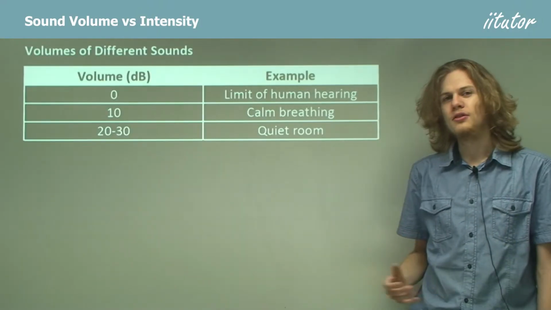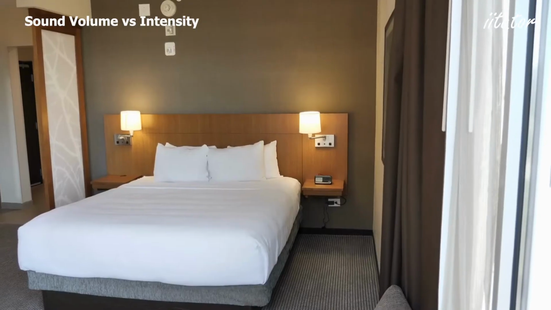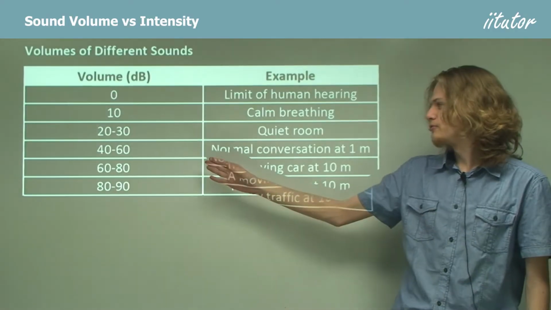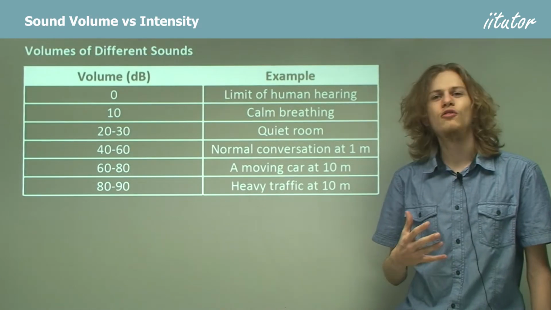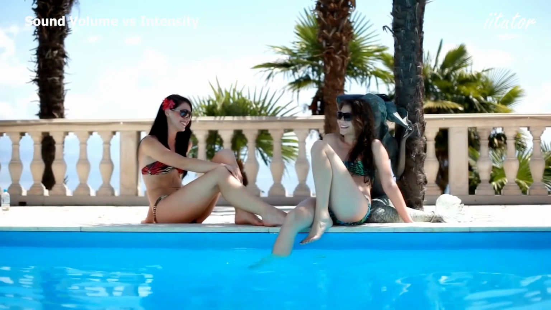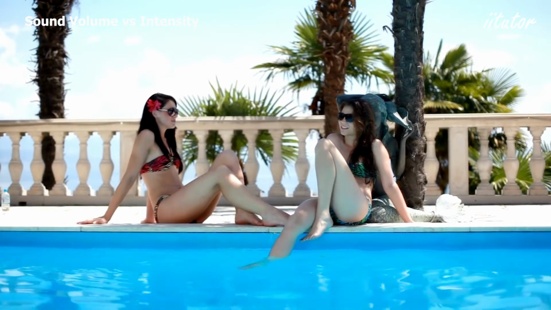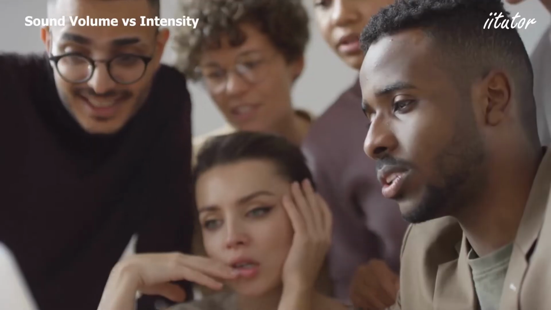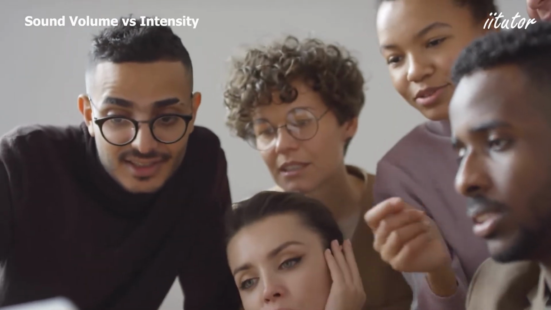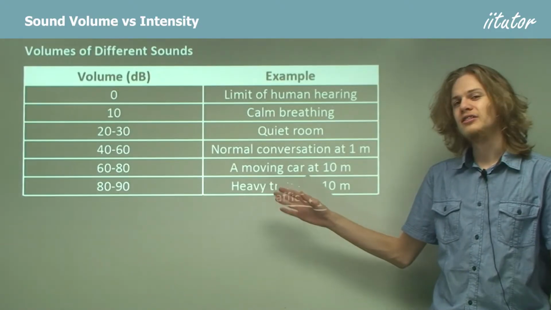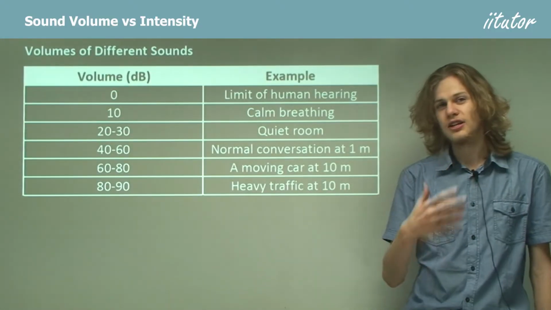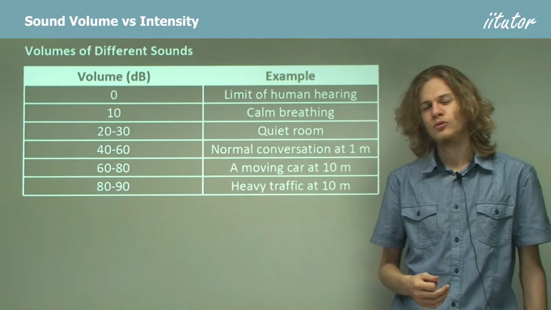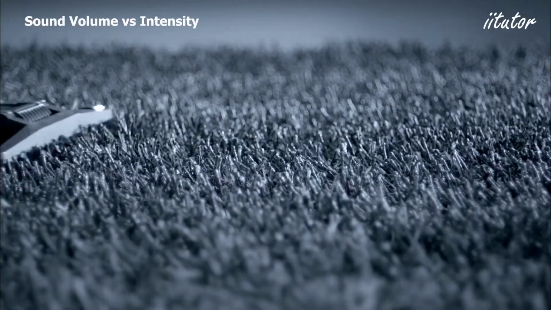20 or 30 decibels might be the sound of a quiet room. Getting a bit louder, about 40 to 60 decibels is the volume of a conversation, with 60 getting into 70 being a fairly loud conversation. So at about 60 to 80, we get a moving car that's 10 meters away, or maybe the sound of a vacuum cleaner.